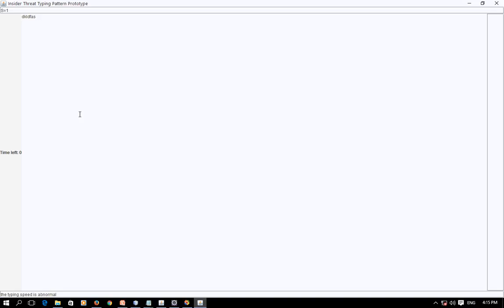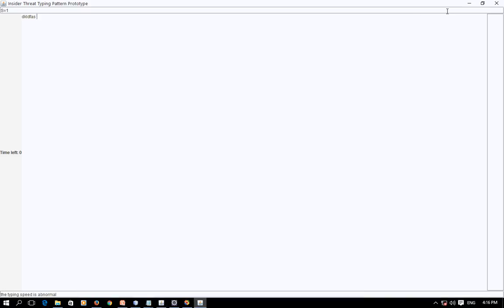So there is one program which is running in the background, and there is also another program running in the background to detect when the user presses the backspace and delete keys, so as to detect when the user commits errors and tries to erase those errors. So both these programs are running in the background, and let's see